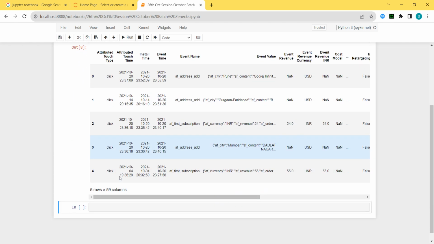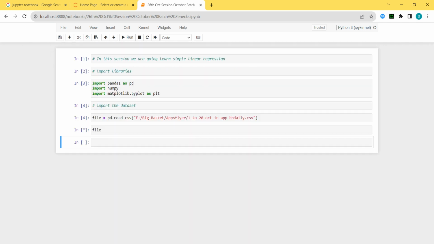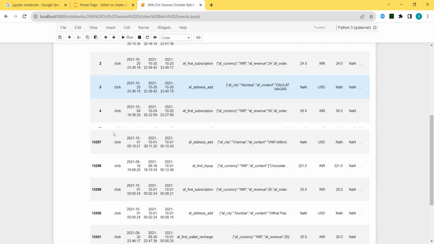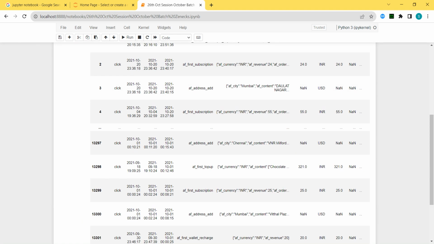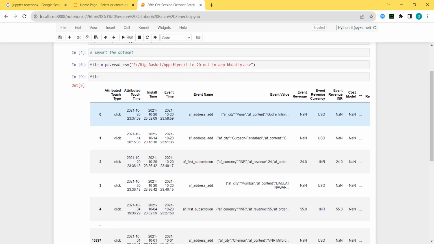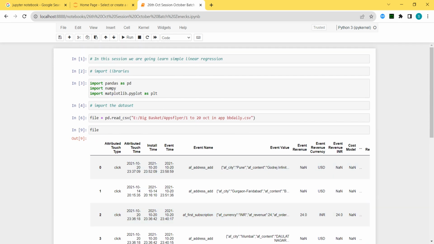So by default, I don't have to see the multiple files. Currently, if you see what I was telling you in the pre-processing part, if I read the file, you can see there are more than 1,000 rows. In fact, we have 13,000 rows. This is also too much small data. But now this data, I can show only a few rows so that I will understand what the column heads are, nothing else.